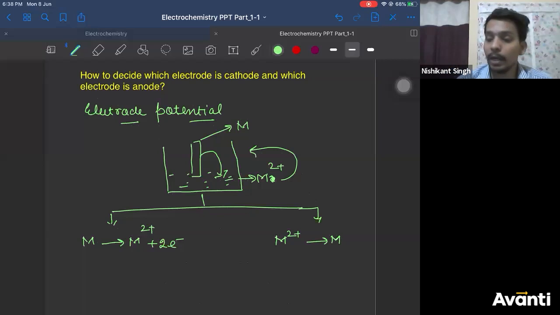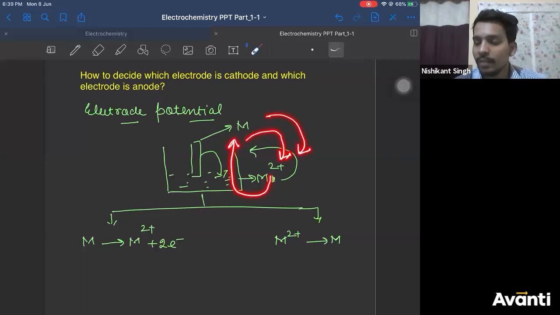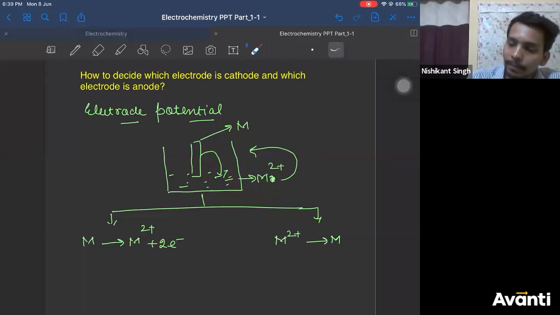Now basically what I'm trying to say is M has a tendency to give M2 plus ion. M2 plus has a tendency to give M. So if the tendency of M to get converted into M2 plus is more than M2 plus to get converted to M, then the first reaction will happen. And if the tendency of this reaction is more, then this reaction will happen. But we can't find the tendency of a reaction. So I'll define electrode potential first.